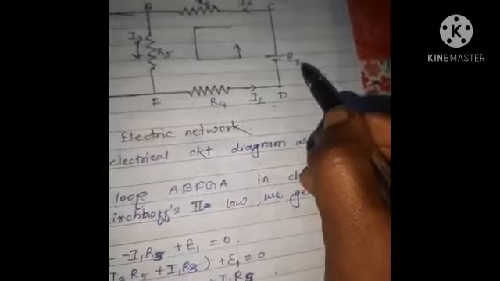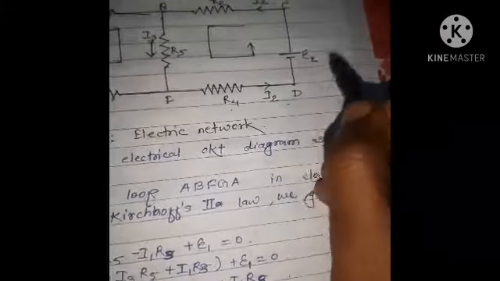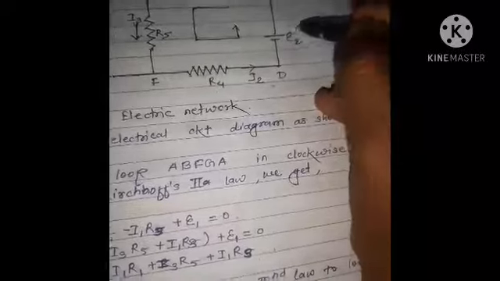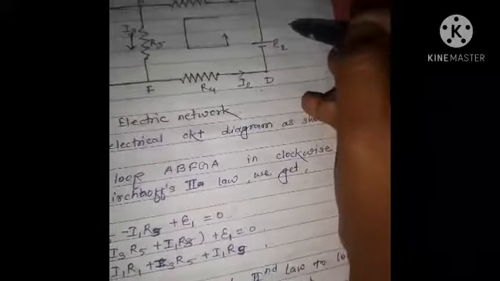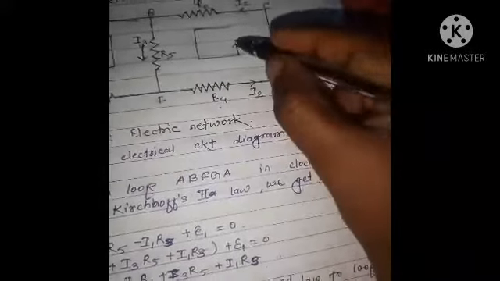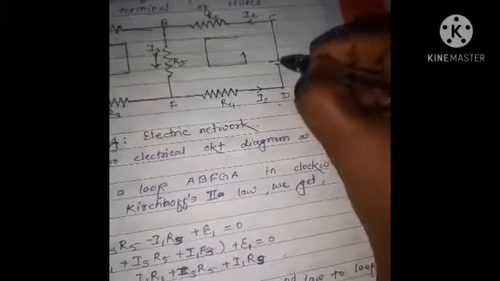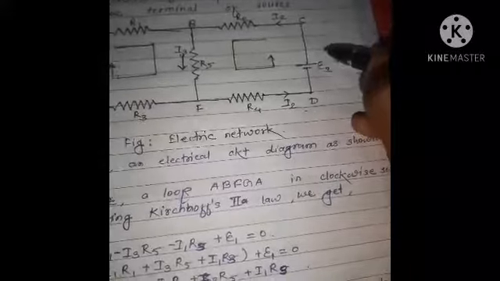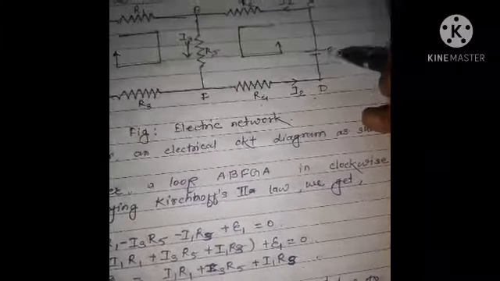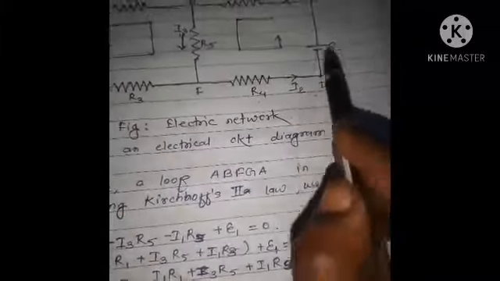And here epsilon 2, the source or battery or cell. The loop is traced from negative to positive terminal of the source, so epsilon 2 is also taken as positive.